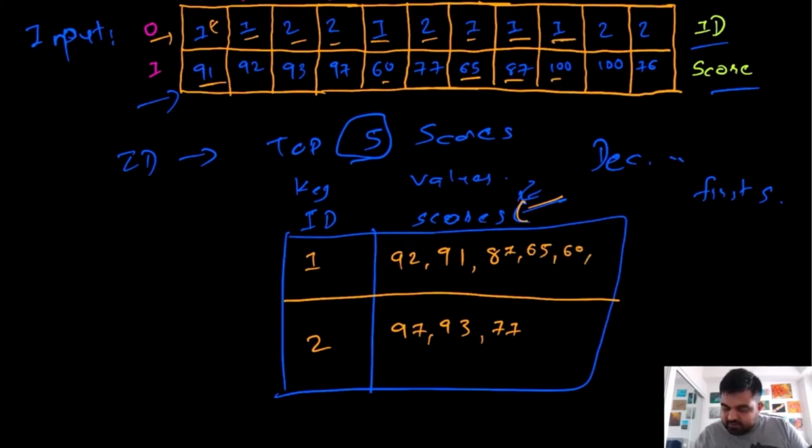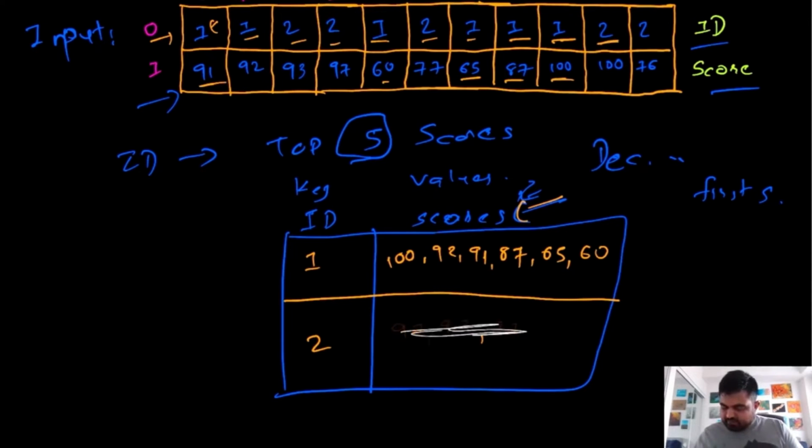Now the next value is 100, so for 100 we will have to update all the values. Now even for ID number 2 we have 100, so we'll have to update all the values. The last one is 76, so we can simply append that value at the end. And now essentially we have iterated over this input.